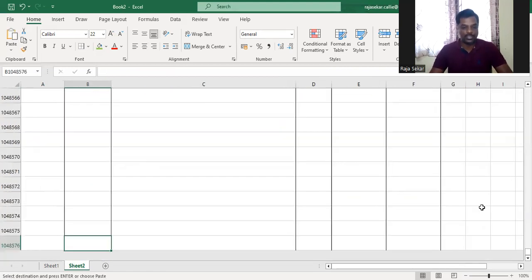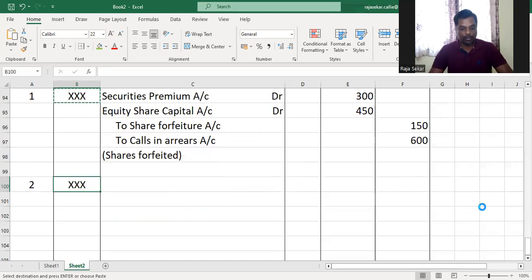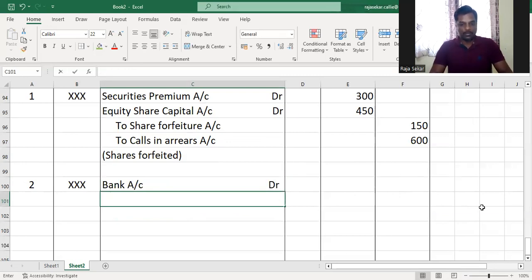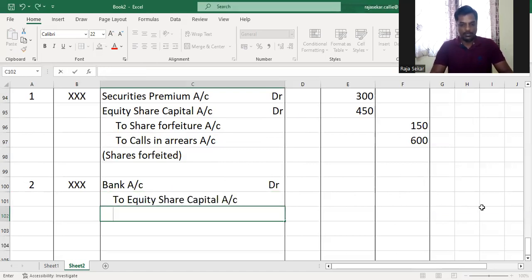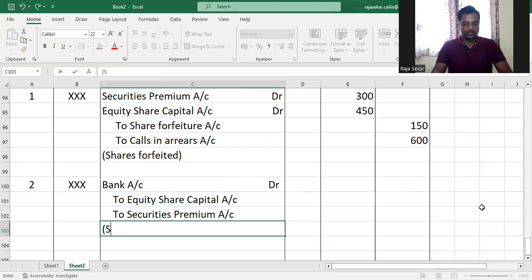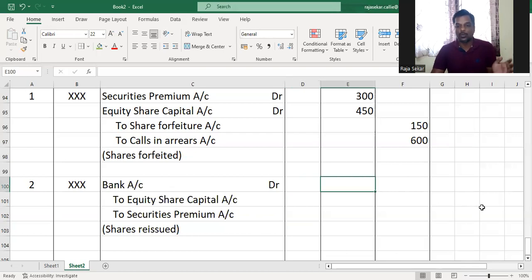Whenever we reissue shares at premium, what is the journal entry for reissue? It is bank account debit, to equity share capital, to securities premium account. Understood, my dear children? Kindly, you people kindly write the full narration. I'm just writing a shorter version of it.